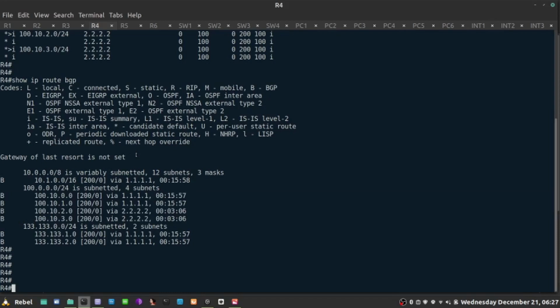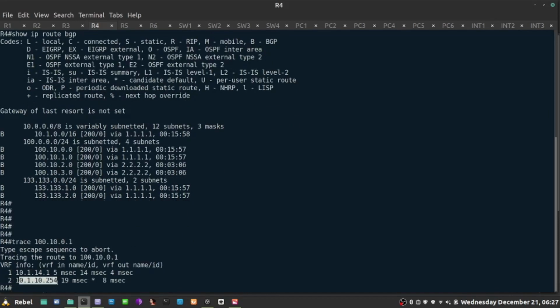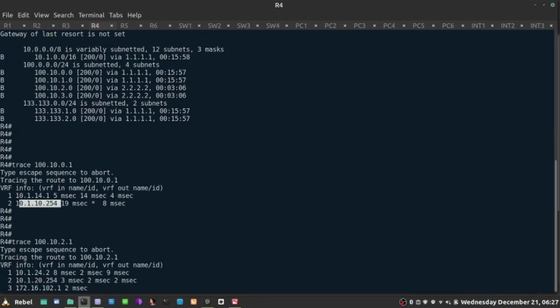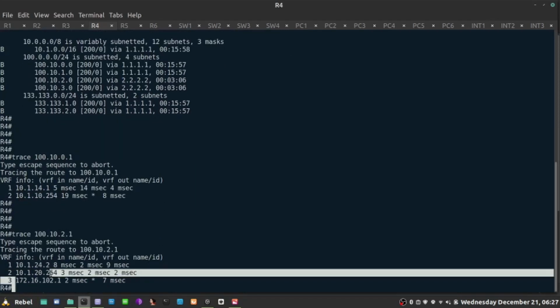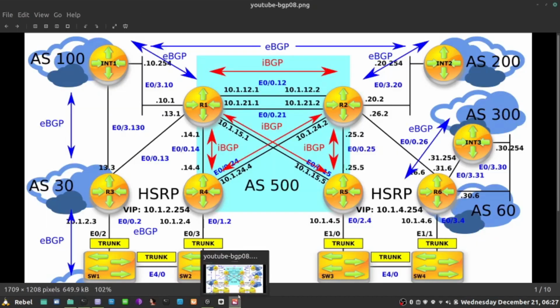And that's how we can influence the path towards those video servers. But again, it's only suggestions. So final test is traceroute towards 100.10.0.1 should go through R1, and it is through R1 and reaches the system. But for the 2 and 3, we're going through R2. So we're going to R2, Internet 2, and we end up on those servers right there. So that's what AS path prepending is all about.